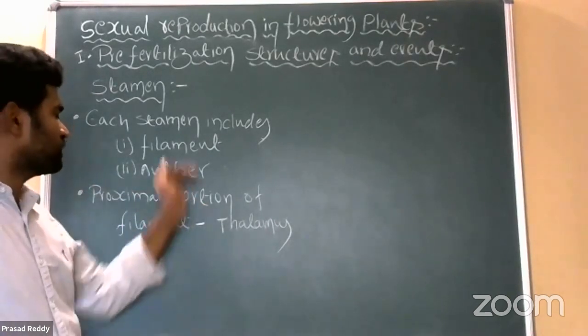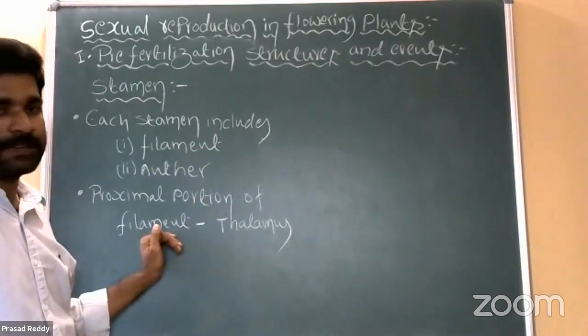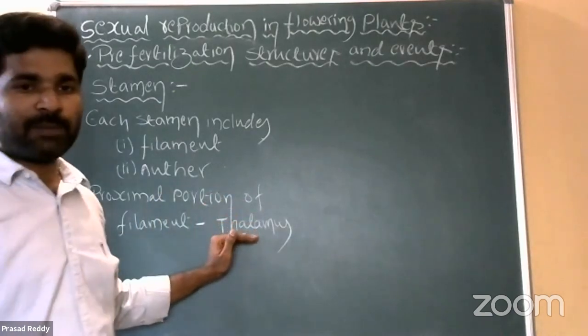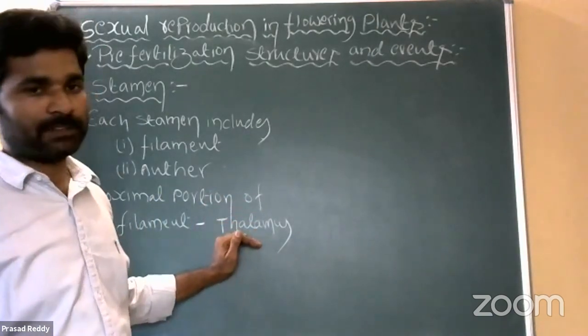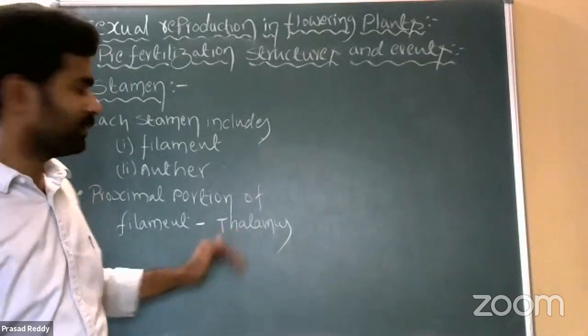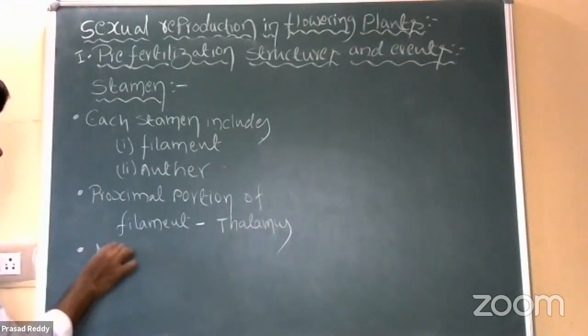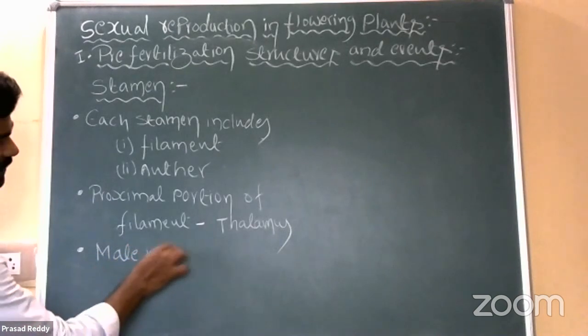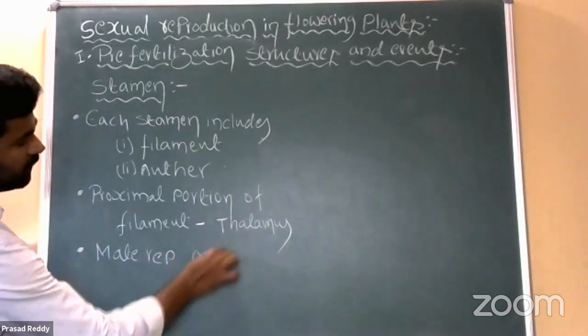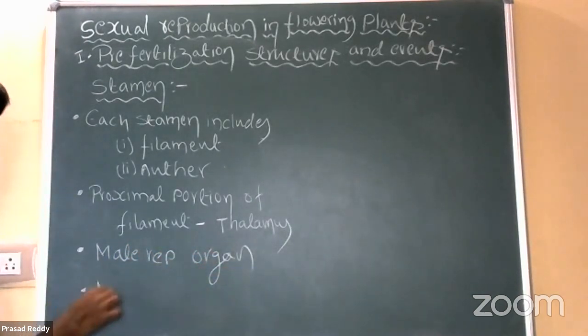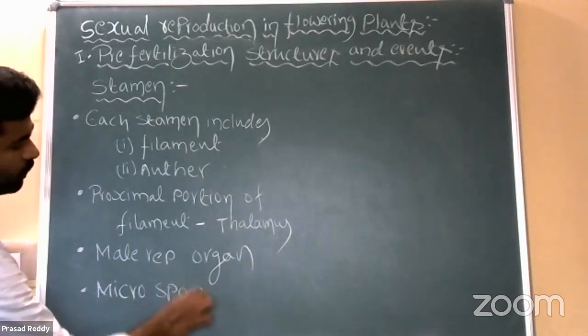The proximal portion of the filament attaches to the thalamus or petals. In the epipetalous condition the filament attaches to the petals, but in normal conditions it attaches to the thalamus. Just write it like this. It represents the male reproductive organ, also known as the microsporophyll.